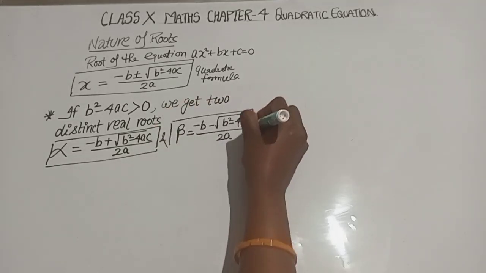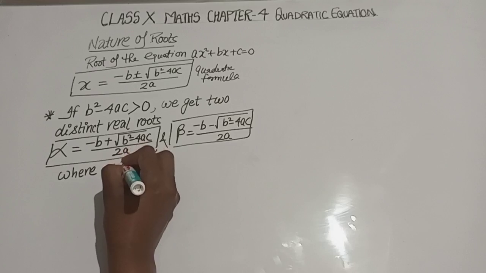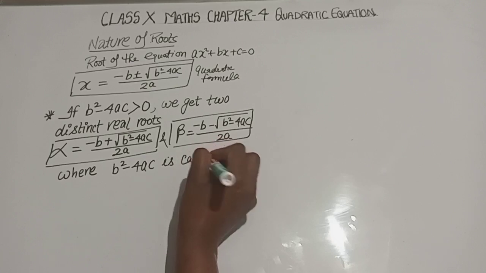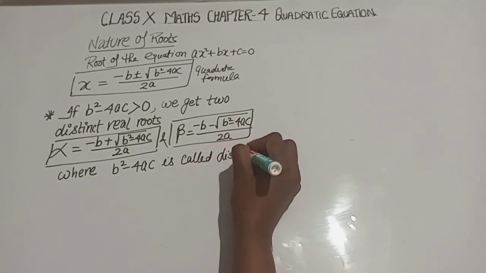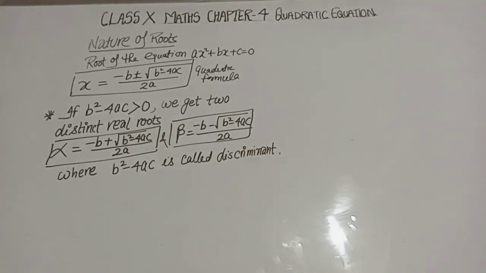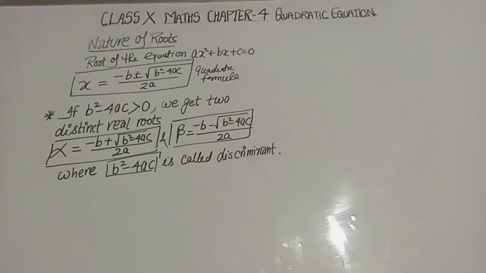Okay, so where b square minus 4ac is called the discriminant. So if the discriminant is greater than 0, it means b square minus 4ac is greater than 0, then we get real roots, but both are distinct.